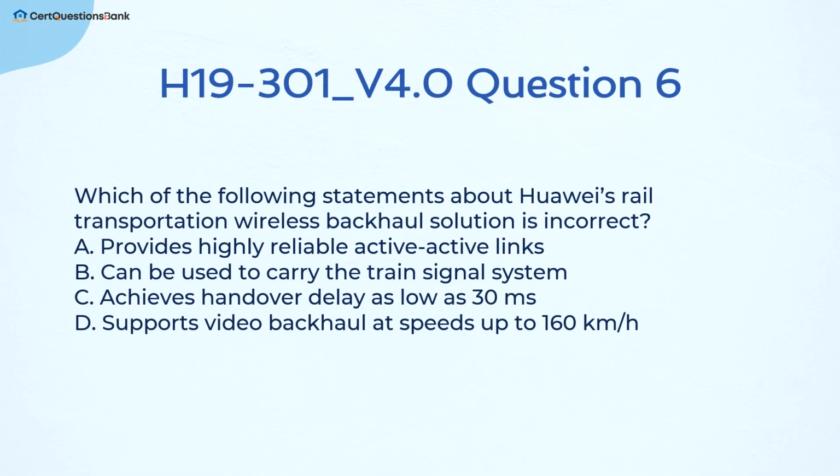Which of the following statements about Huawei's rail transportation wireless backhaul solution is incorrect? A. Provides highly reliable active-active links. B. Can be used to carry the train signal system. C. Achieves handover delay as low as 30 milliseconds. D. Supports video backhaul at speeds up to 160 km per hour.